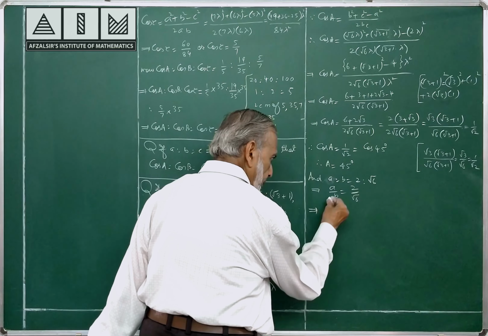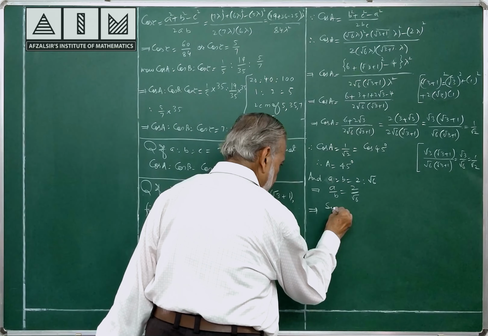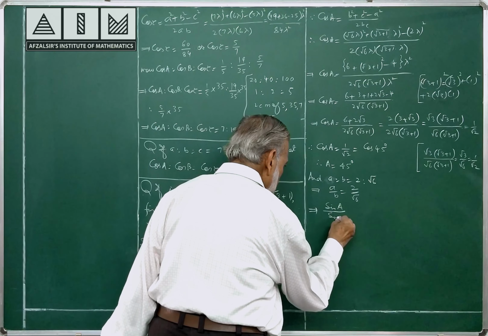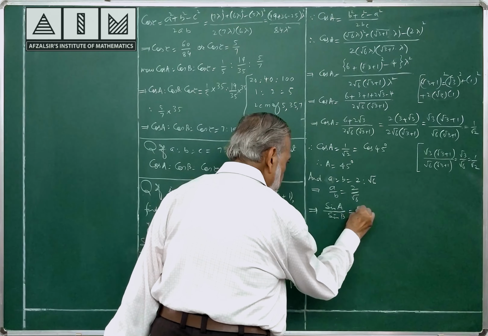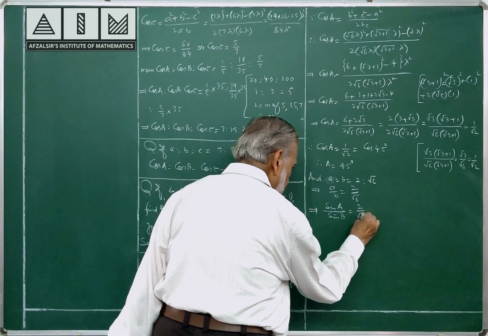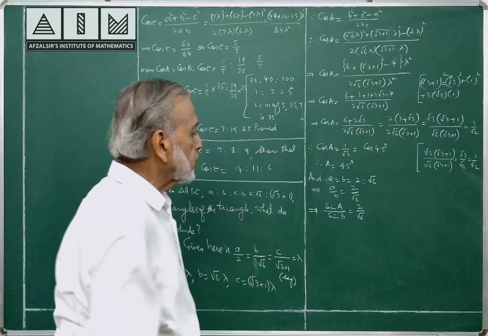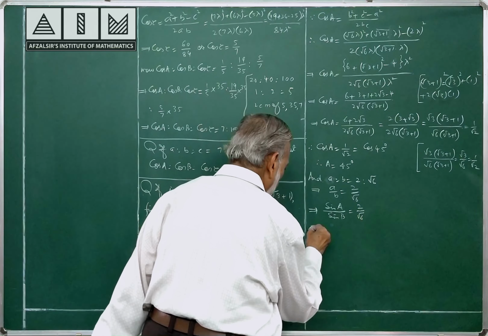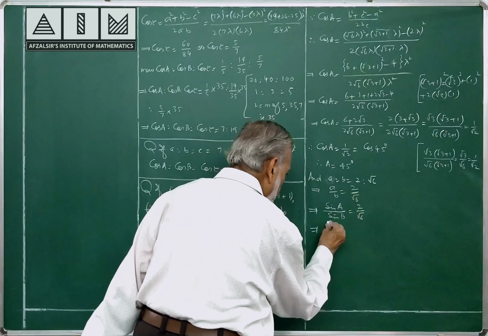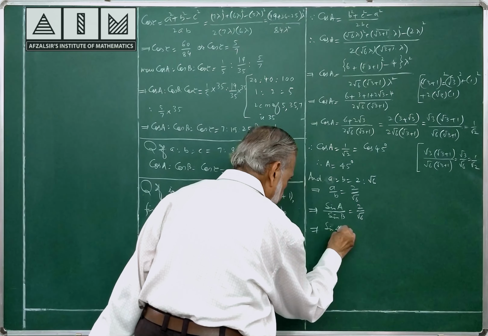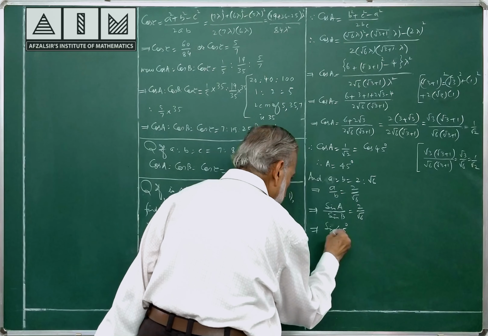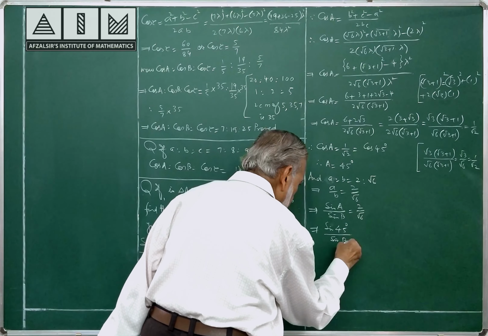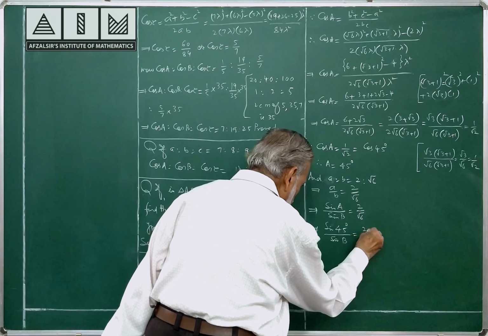And you know by the proportionality property, this is sin A by sin B, which is equal to 2 by root 6. Understand? A by B, sin A by sin B, 2 by root 6. A is 45, you have just found out. Sin 45 degrees divided by sin B is equal to 2 by root 6.